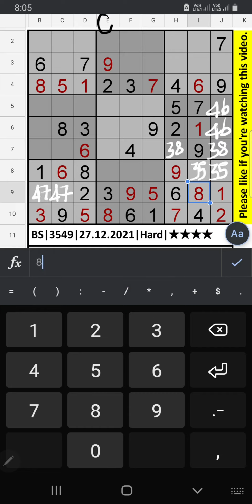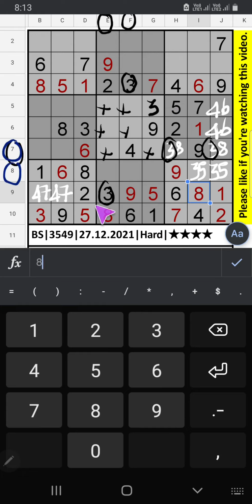In column E and column F, we already have 3, so it can't come in these cells. In the 7th row also we have 3, so it can't come in this cell. Then 3 will be here. We found another pair, in the 7th row and 8th row, 6 and 8.